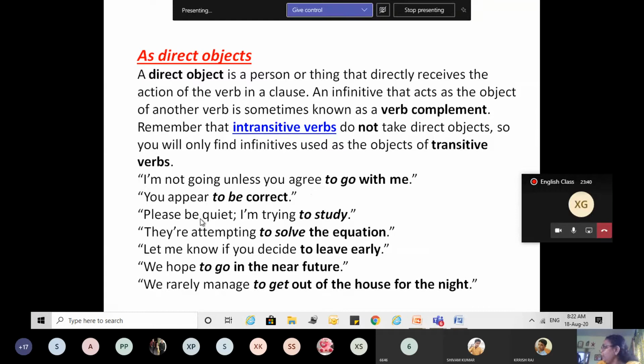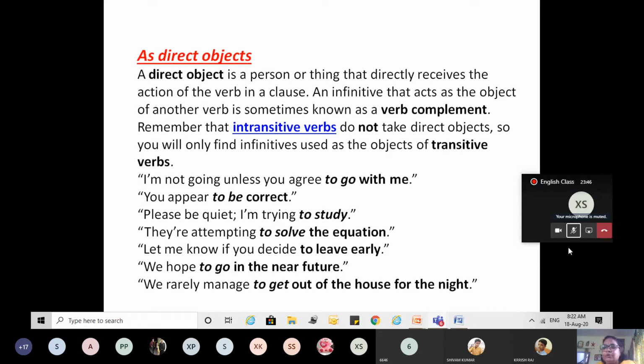You appear to be correct. You appear what? To be correct. Yes, to be correct. So that is an object. Is it clear to you? Do you understand this? Yes, ma'am. So first we saw the infinitive as a subject. Now we are seeing it as an object.